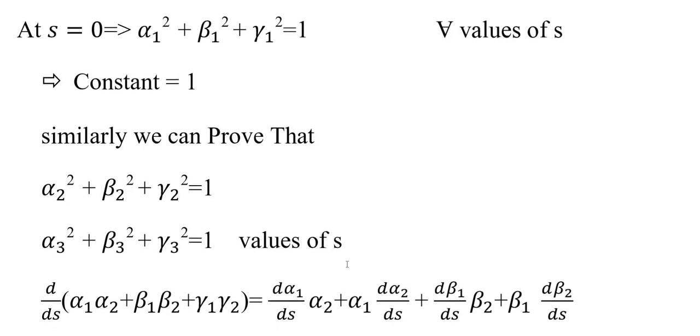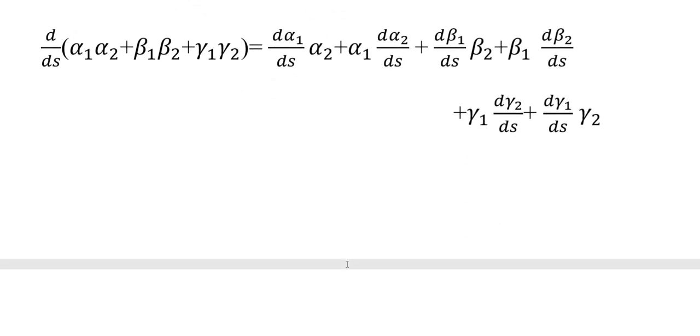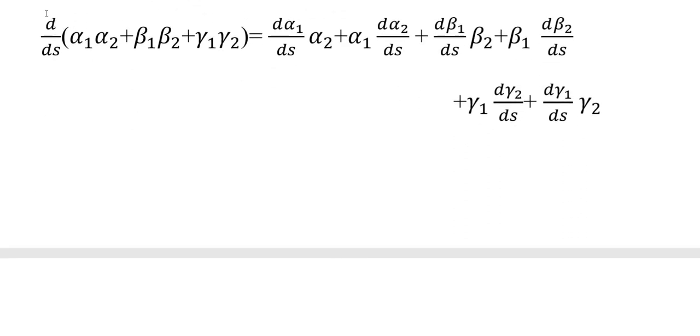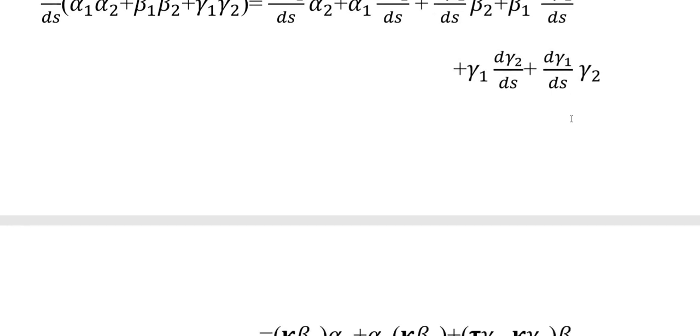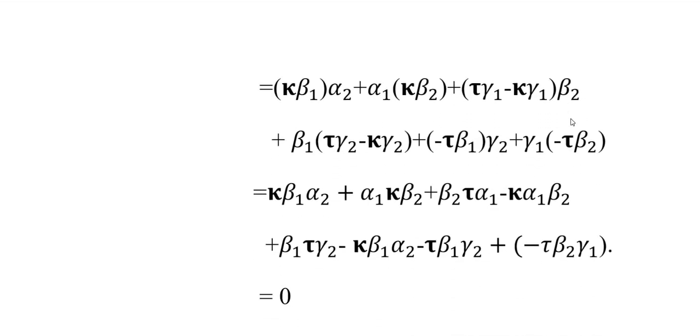And also we can consider the combination d by ds of alpha 1 alpha 2 plus beta 1 beta 2 plus gamma 1 gamma 2. That is d alpha 1 by ds into alpha 2 plus alpha 1 into d alpha 2 by ds. Similarly, the differentiation of the second term: d beta 1 by ds into beta 2 plus beta 1 into d beta 2 by ds, plus gamma 1 into d gamma 2 by ds plus d gamma 1 by ds into gamma 2. So again we simplify the terms.